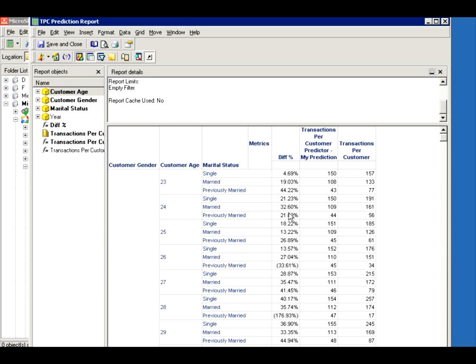Obviously some of our predictions are really off or not accurate, at least because this is tutorial data, it's not actual data, and our factors are gender, age, marital status, which is very limited. You need more information than that to be able to predict a transaction per customer. But this is showing you how it's done.